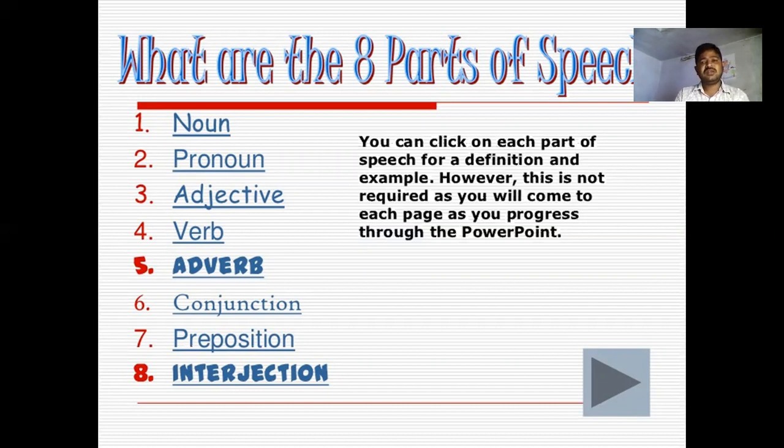For example, in noun there are some kinds of nouns we can see.